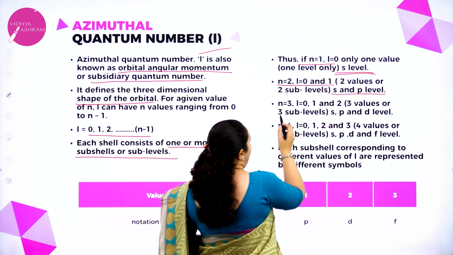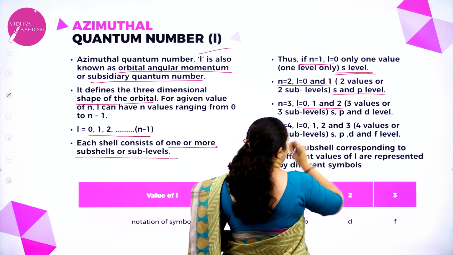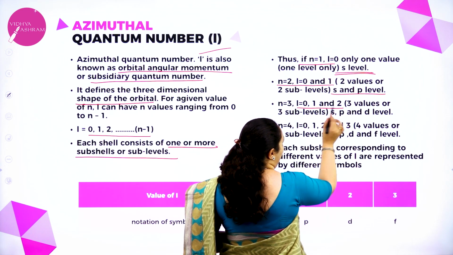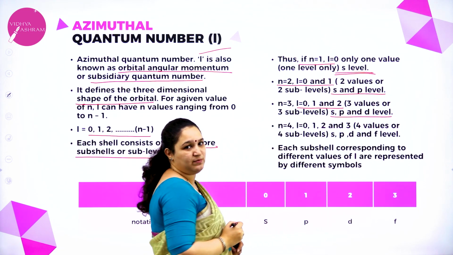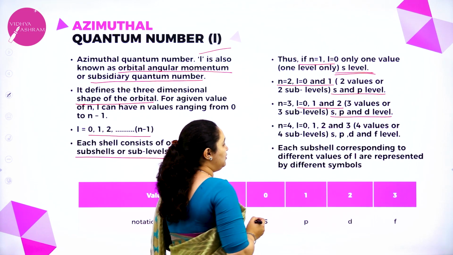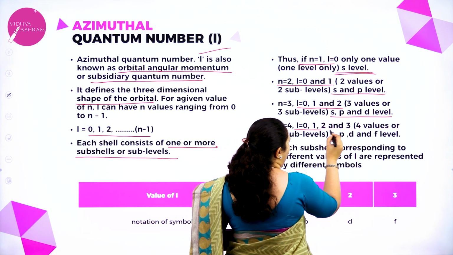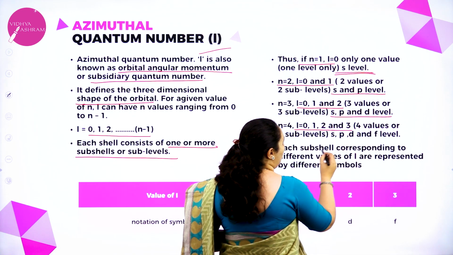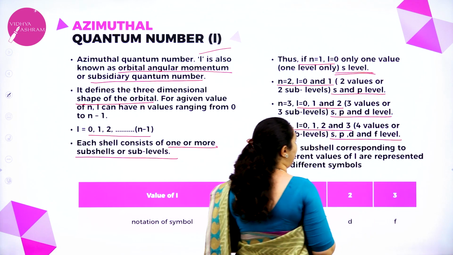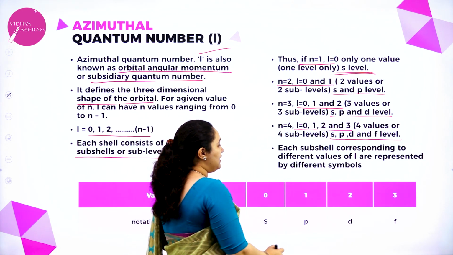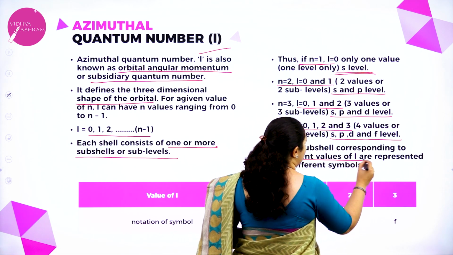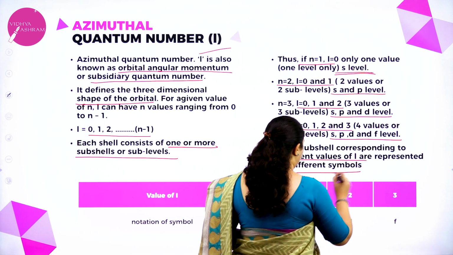When n is equal to 3, three levels are possible, 0, 1 and 2. That means S, P and D levels are possible. When n is equal to 4, L can be 0, 1, 2, 3. So four levels, S, P, D, F, are possible. Each sub-level corresponding to different values of L is represented by different symbols.